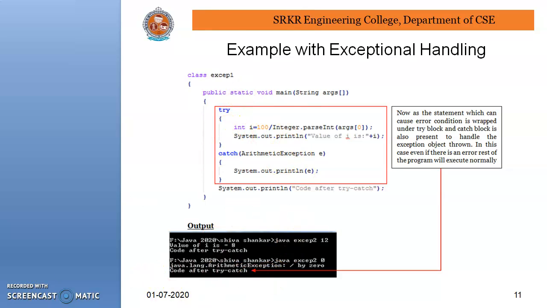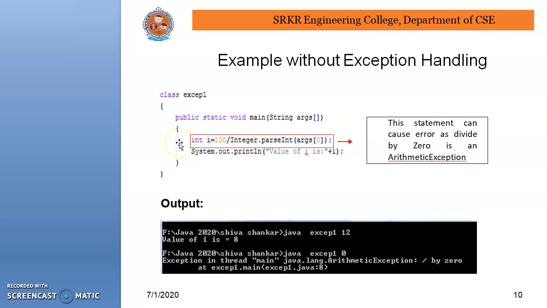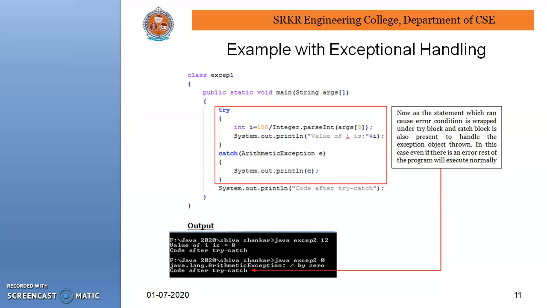In the previous slide, there was no try-catch block, so the exception in thread main was printed. But here the code is written in a try block. When the argument is valid, there is no problem and the result is returned. But when the argument is invalid, suppose we pass 0, the catch block automatically catches it and returns meaningful information to the user.